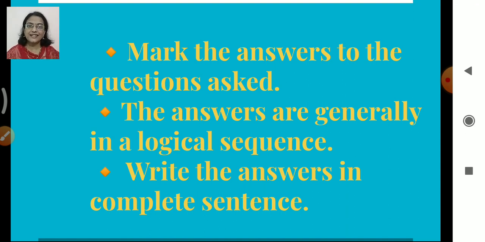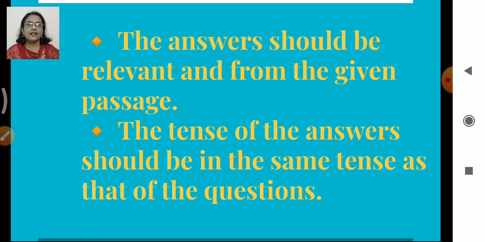Got it? The answers should be relevant and from the given passage. Suppose you have read the passage and you know something extra about it, and a question is asked. Don't write that extra information which is not necessary here. What is relevant, what is up to the point, what is asked, what suits the question, that much only you have to write.